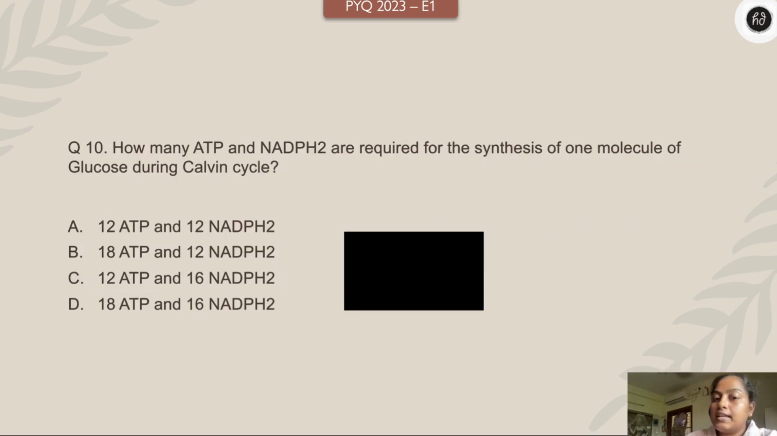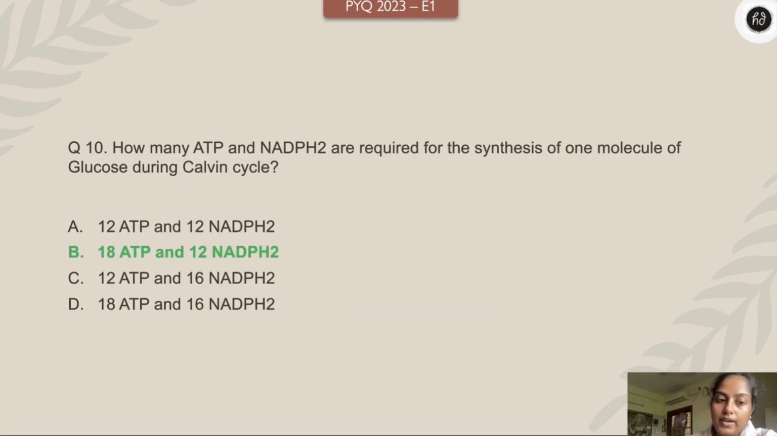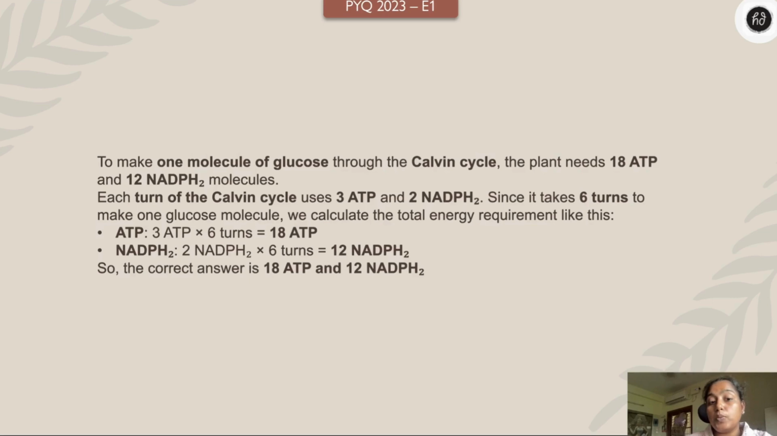How many ATPs and NADPH2 are required for the synthesis of one molecule of glucose during Calvin cycle? Easy and important. 12 ATP, 12 NADPH; 18 ATP, 12 NADPH; 12 ATP, 16 NADPH2; 18 ATP, 16 NADPH2. Ready? 3, 2, 1. Your time starts now. Right. So the answer is 18 ATP and 12 NADPH.